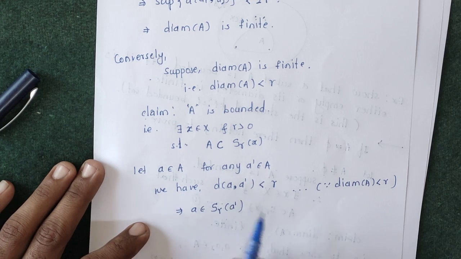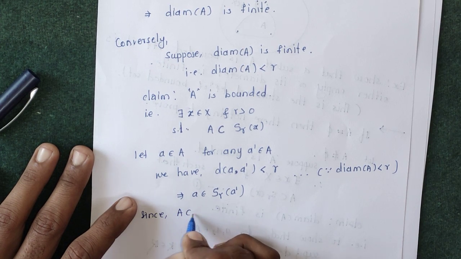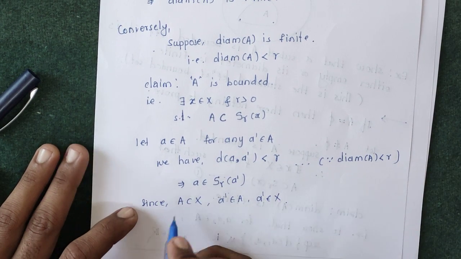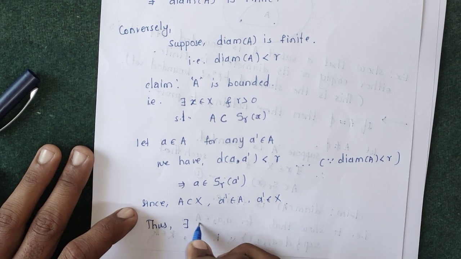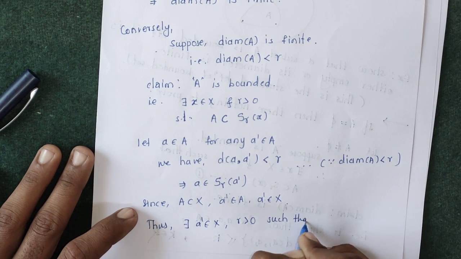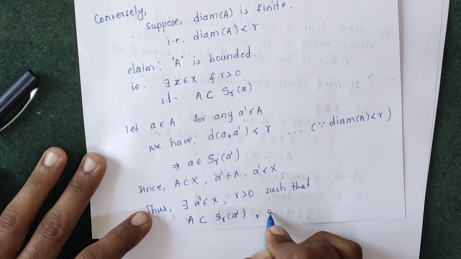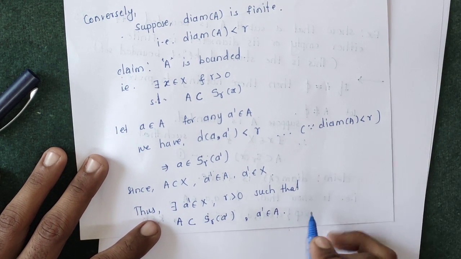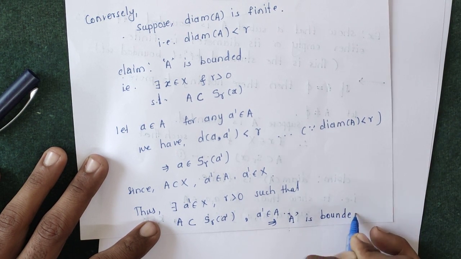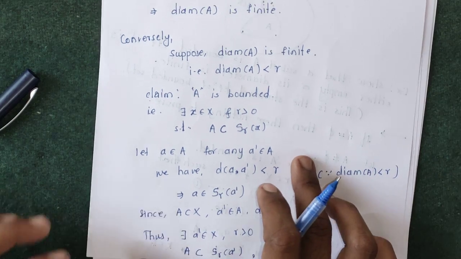So this implies A is a subset of this open sphere. Thus, since A is a subset of the metric space X, A prime is an element of A, which implies A prime is also an element of X. So there exists A prime belonging to X and R greater than 0 such that A lies inside this open sphere S R of A prime, and A prime is an element of A. A lies inside an open sphere implies A is bounded. Hence the solution of this example.